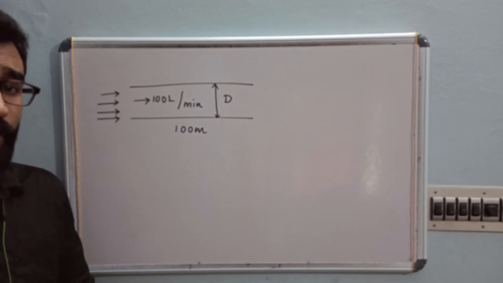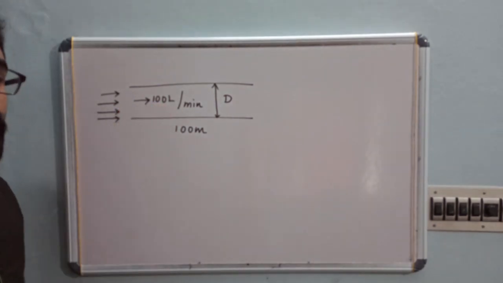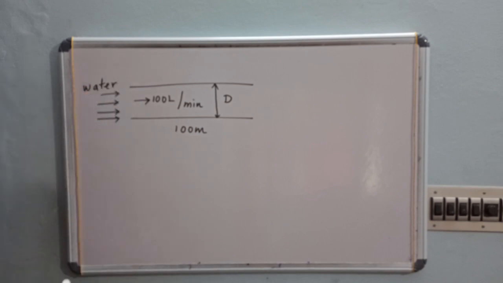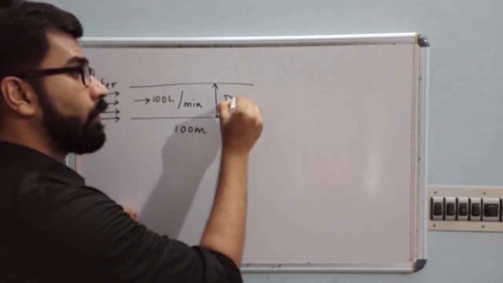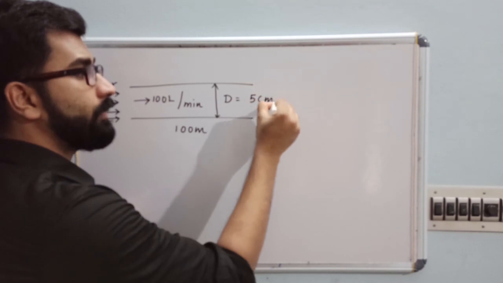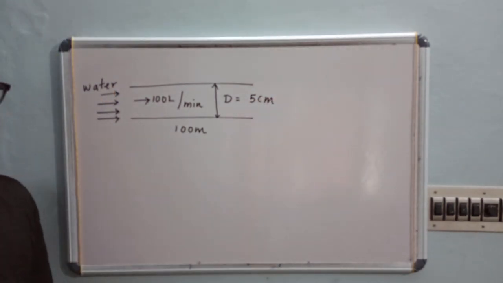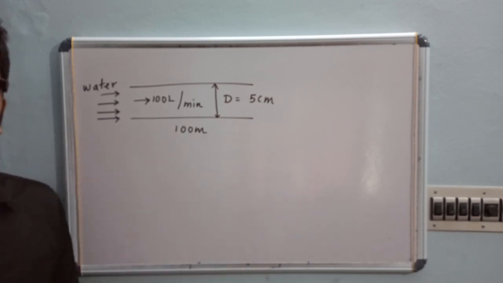What is our objective? Our objective is to send 100 liters per minute of water through a 5 centimeter diameter pipe or tube. It is a 100-meter long pipe.